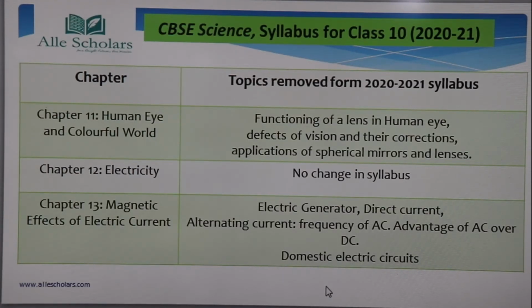Okay, so from chapter 11: functioning of lenses in the human eye, defects of vision and their corrections, application of spherical mirrors and lenses. From chapter 13: electric generator, DC, alternating current, frequency of AC, advantages of AC over DC and domestic electric circuits. You don't have to study these things. Okay, so shall we move further?